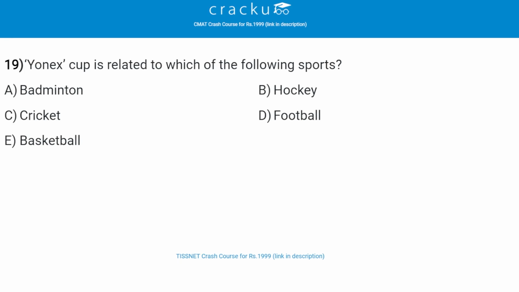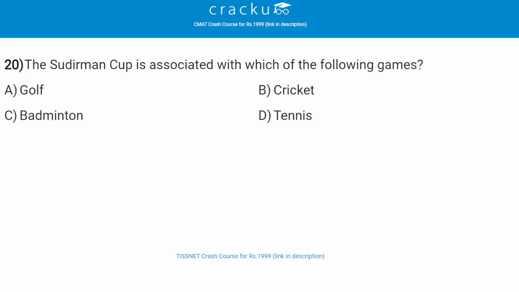Next, Yonex Cup is related to which of the following sports? The correct answer is badminton, that is option A. Next, the Sudirman Cup is associated with which of the following games? The correct answer is badminton, that is option C. So these are some of the important static GK questions regarding the sports.